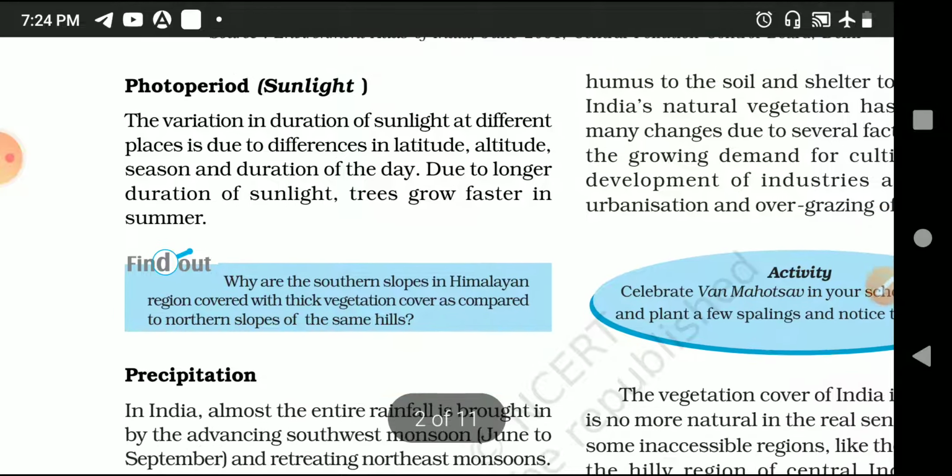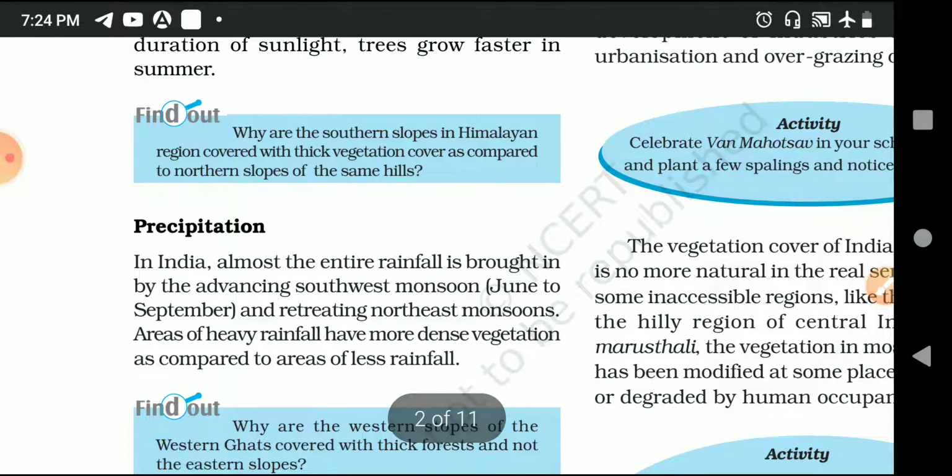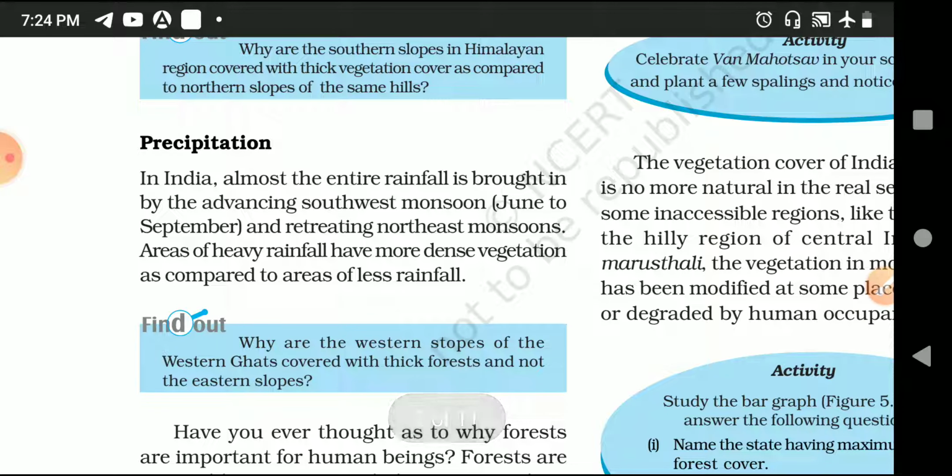Okay, there is also precipitation. We have learned this in our previous chapter also. So precipitation is simply the thing which comes in liquid form or as frost or snow, and it directly affects your vegetation.